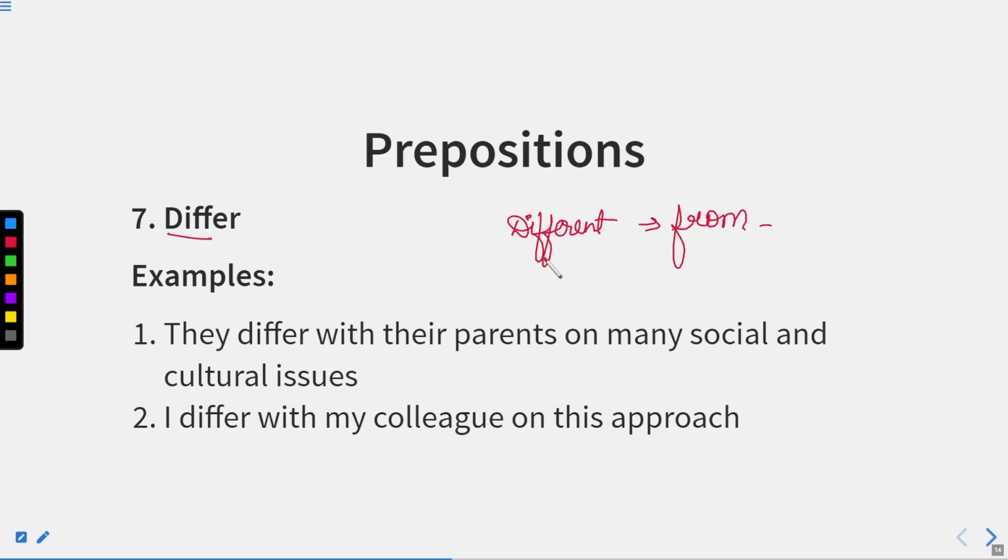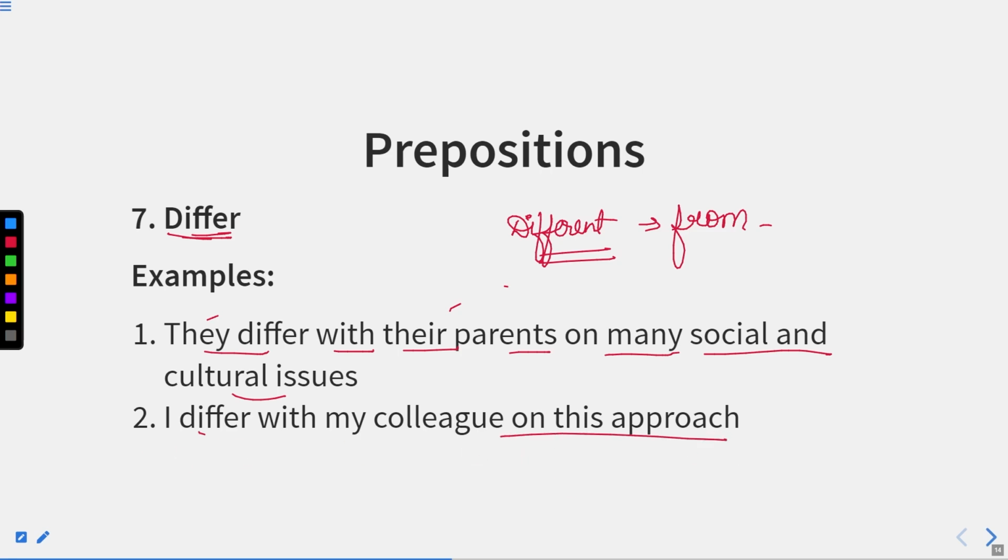But whenever we have the word differ, how do we use it? They differ with their parents on many social and cultural issues. It means they and their parents don't have a similar ideology, or it may be that they are different in their opinions. So because they differ with each other, we can use: they differ with their parents on many social and cultural issues. I differ with my colleague on this approach.